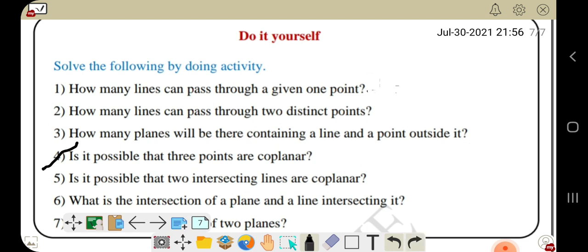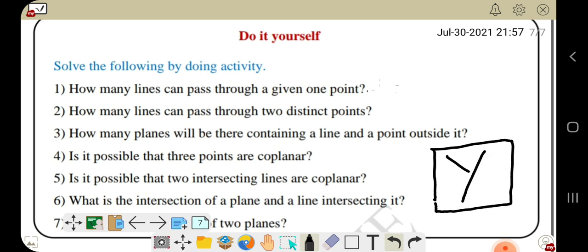The fifth question is, is it possible that two intersecting lines are coplanar? If I draw a plane, then there will be two lines intersecting each other. So is it possible? Yes, it is possible. The answer is a big yes.